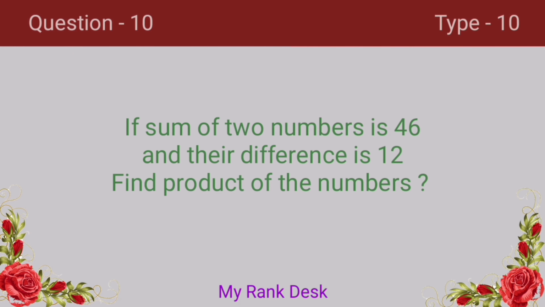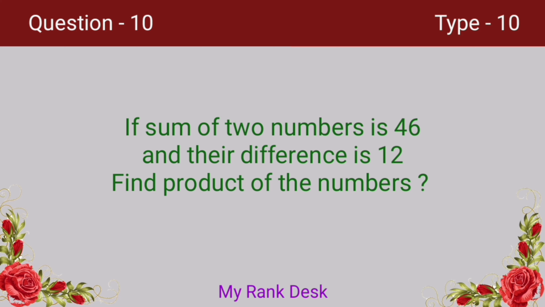Next question. If sum of two numbers is 46 and their difference is 12, find product of the numbers. Let's see how we can solve this problem. To find product of two numbers from their sum and their difference, add the sum and difference together and multiply it by the difference of the numbers from the sum of the numbers and divide the resultant number by 4. Then we will get a number which must be the product of the two numbers.